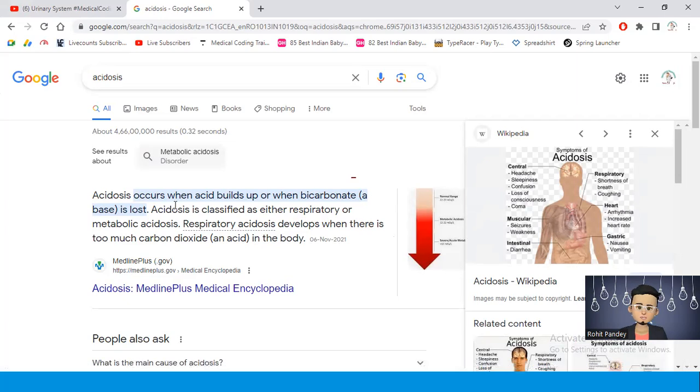So acidosis occurs when acid builds up or when bicarbonate, I mean base, is lost. Acidosis is classified as either respiratory or metabolic acidosis. Respiratory acidosis develops when there is too much carbon dioxide and acid in the body.